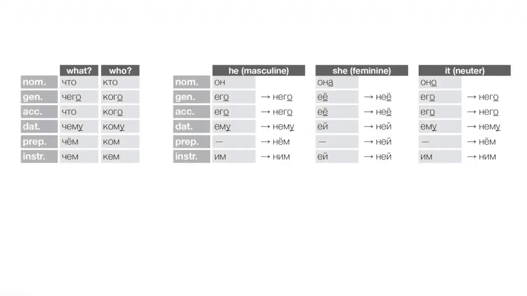So let's start with pronouns. And remember that we have two interrogative pronouns, right? Что and кто, what and who. And we know that those have full sets of declined forms for the various cases. Then we have он and оно, our third person forms. Now remember that those forms of the third person pronouns that would normally begin in a vowel, like её, for example, or его, have special forms that begin in н, and we would always use those after prepositions. So those special forms with н are for use after any preposition.